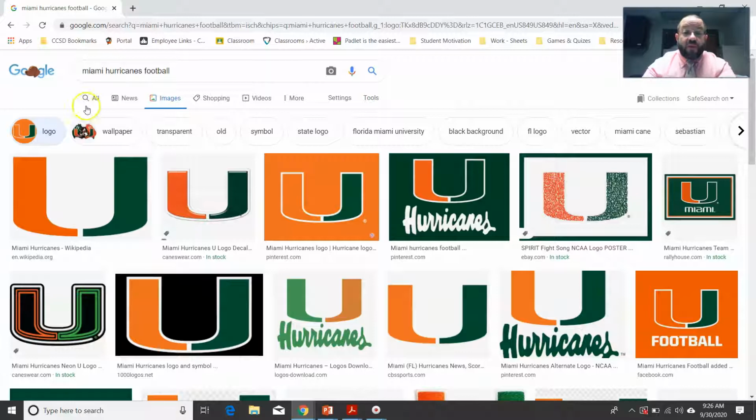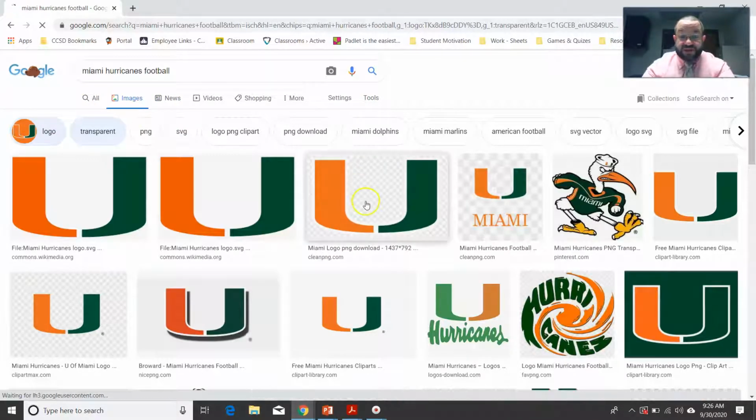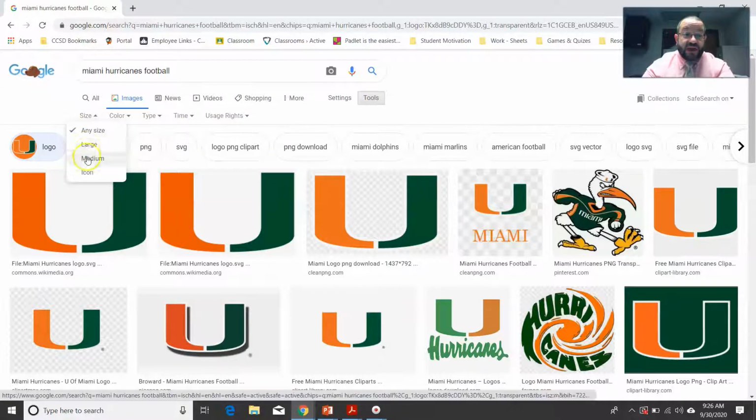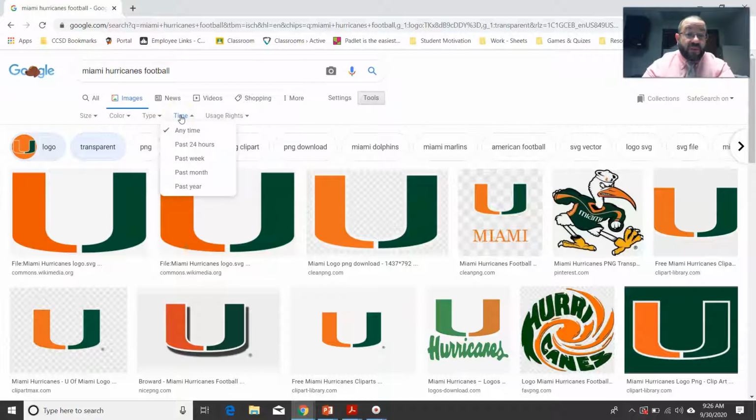And then I can be even more specific here by going to, say, a transparent background, right? So I could use this and download it and then apply it in the background itself. Or I could even specify certain sizes, like a large size icon, or a medium, or an icon size. If I wanted specific colors, black and white, if I wanted clip art or line drawings, if I wanted to see only the things posted on the internet within a certain time frame, can I use it all? Can I use it, or what's the rights, what's the limits, so on and so forth, right?